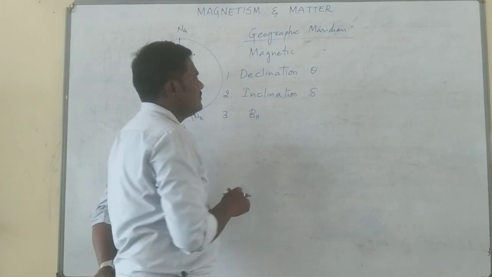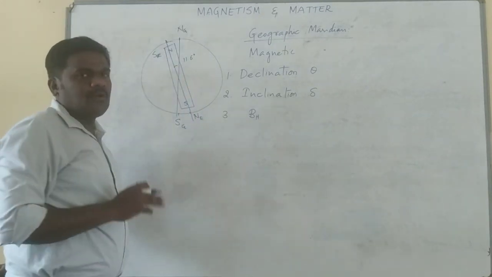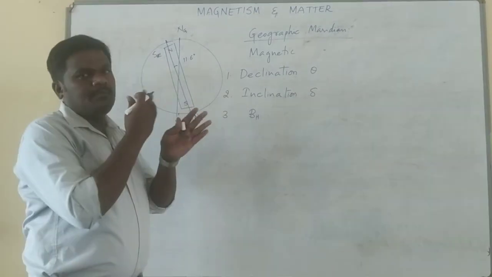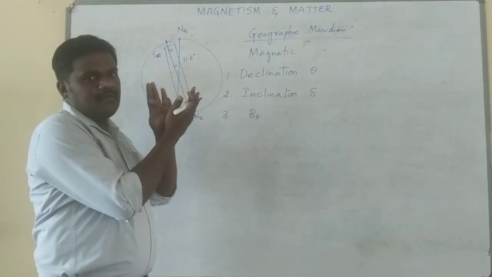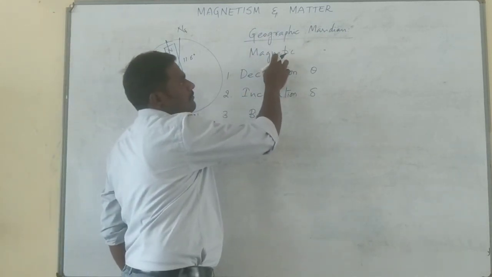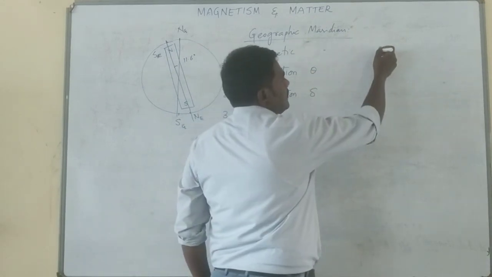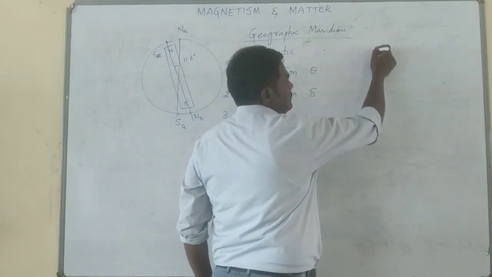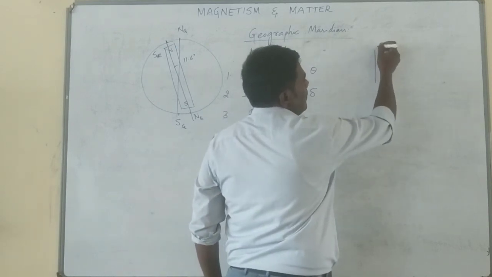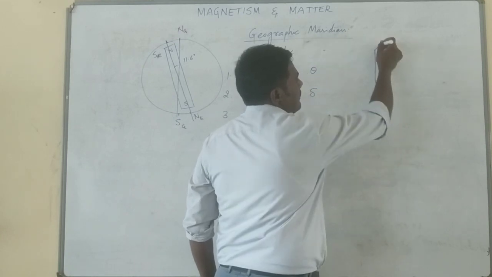What is declination? As I said, at any given place you take one magnetic meridian and one geographic meridian. By default, both will not coincide. They will make a certain angle between them. Then the angle between the geographic meridian and the magnetic meridian is known as declination. Assume this direction, the geographic meridian is there. I have drawn it in a three-dimensional way. Assume this is a plane which is the geographic meridian.